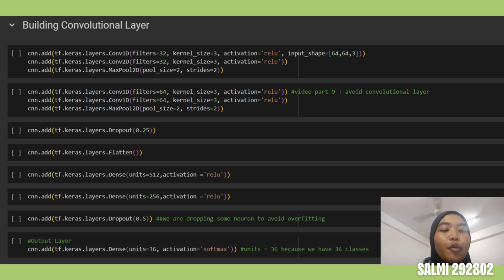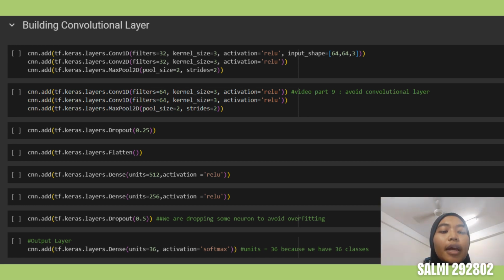Now we have to add one more layer, cnn.add. Use tf.keras.layers.Dropout, and for dropout use 0.25 and 0.5. This dropout is useful to avoid overfitting. Now we're ready to pass to the neural network, but before that we need to execute the flattening process. So here tf.keras.layers.Flatten. After executing it successfully, it flattens our matrix. Now we are building our neural network.